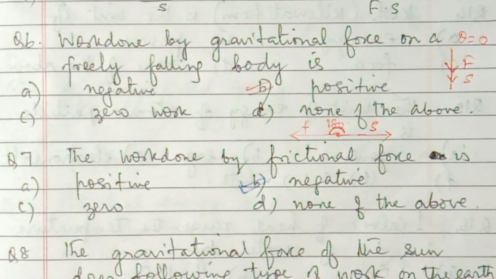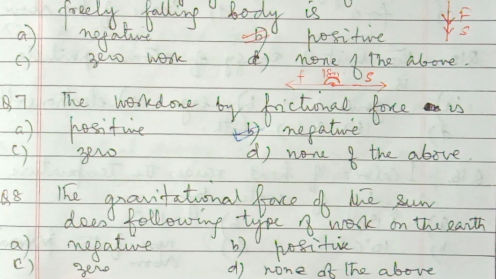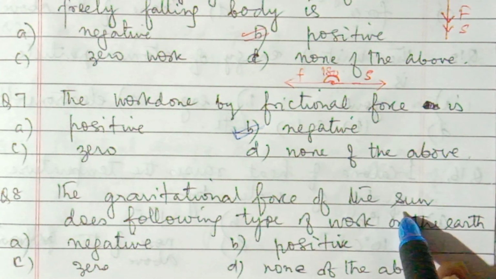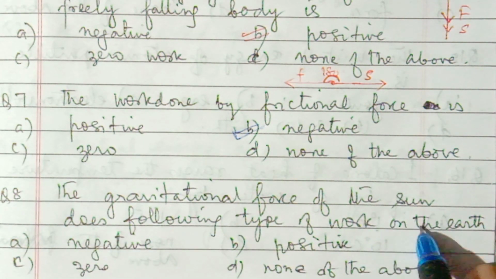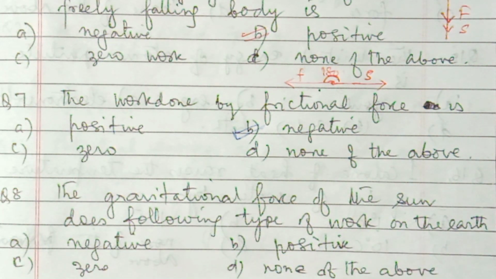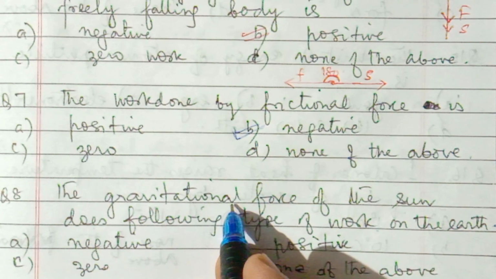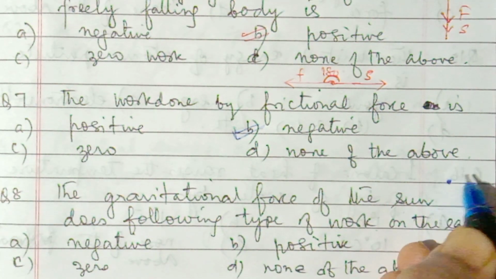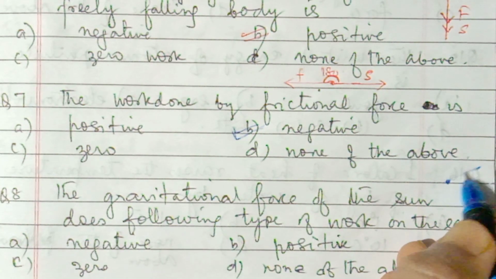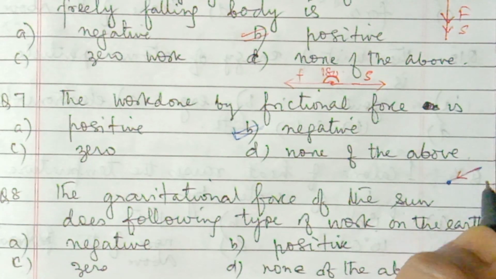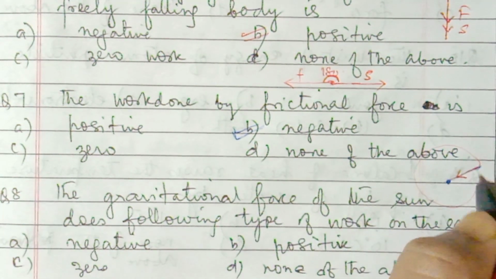Number 8: the gravitational force of the sun does which type of work on the earth during the revolution of the earth? Gravitational force provides the centripetal force. Suppose the sun is here and the earth is here, then it attracts towards the sun and revolves in a circular orbit.